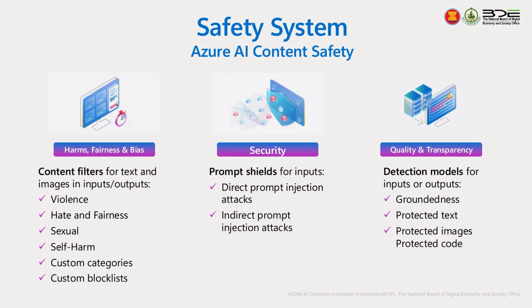There are 3 types of filter systems offered by Azure AI Content Safety. We can group them, and the first group is content filter. The second is prompt shield, and the last one is detection modes. For the content filter, it will filter the input of the prompt and also the output generated by the models, whether the output is violence, hate and fairness, sexual, self-harm, custom category or custom blocklist. With this, we can select how we are going to handle each kind.